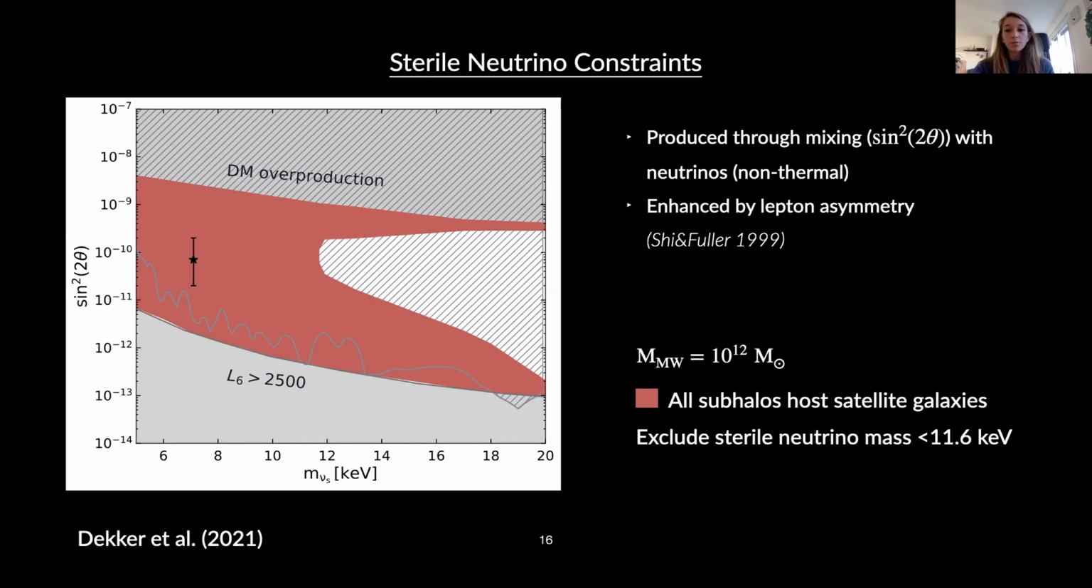So the top and bottom gray areas are excluded, as these would not produce the correct dark matter abundance. The hatched region is excluded based on X-ray observations. And so the results of our work is shown in pink, which does not depend on galaxy formation physics. And with this, we can exclude all sterile neutrino mass smaller than 11.6 keV. And together with also the X-ray constraints, we can exclude all sterile neutrino mass below 20 keV.